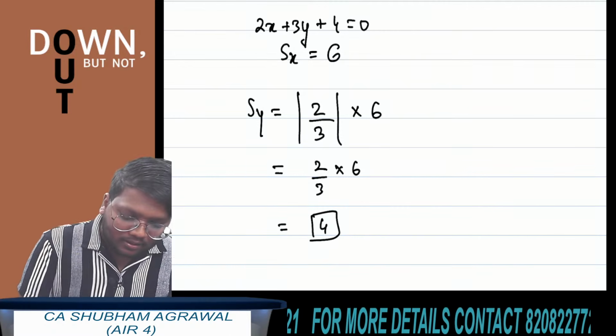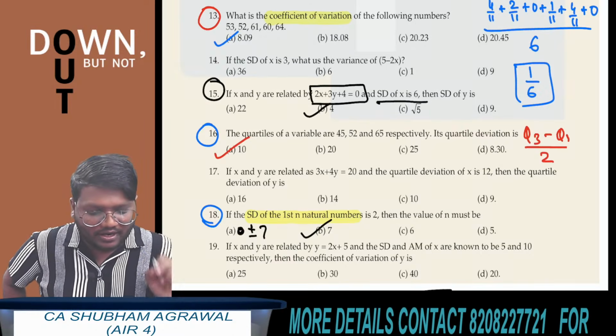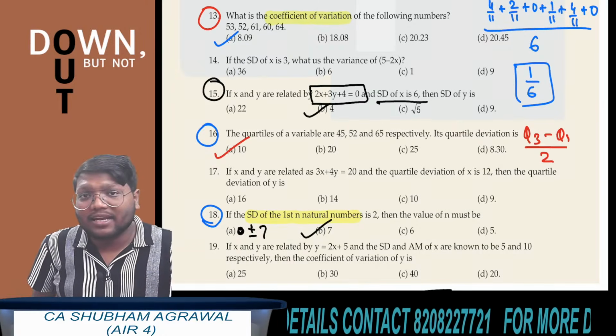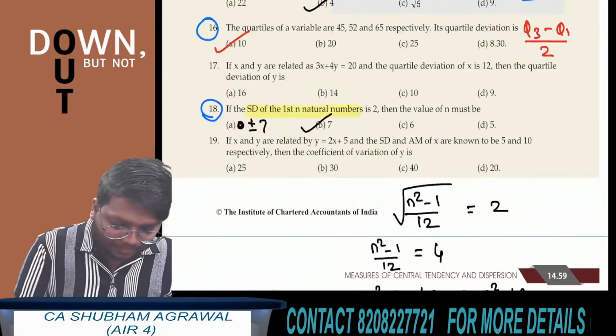Okay. They have asked standard deviation of y or variance of y? They have asked standard deviation of y. So standard deviation of y is 4. Option B. If they had asked for variance of y, then the answer would be 4 squared, which is 16. Clear?